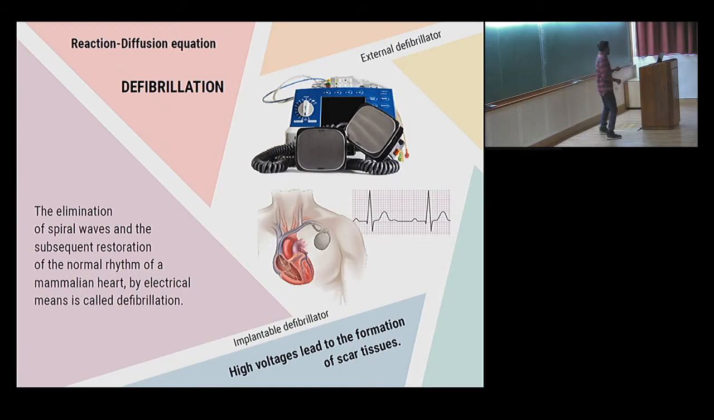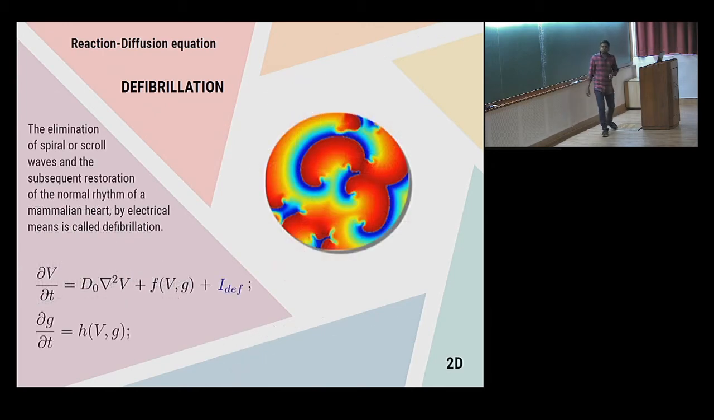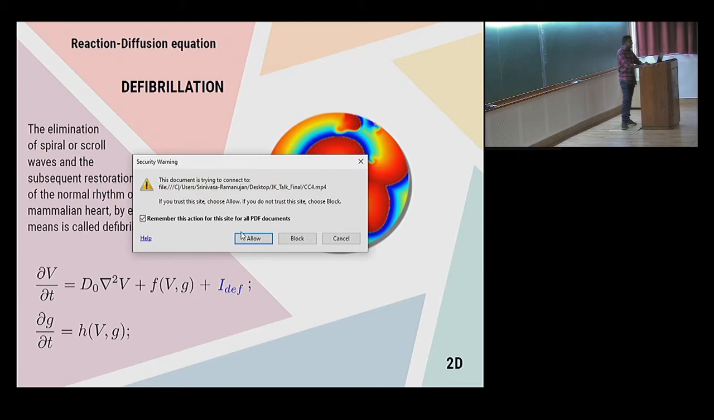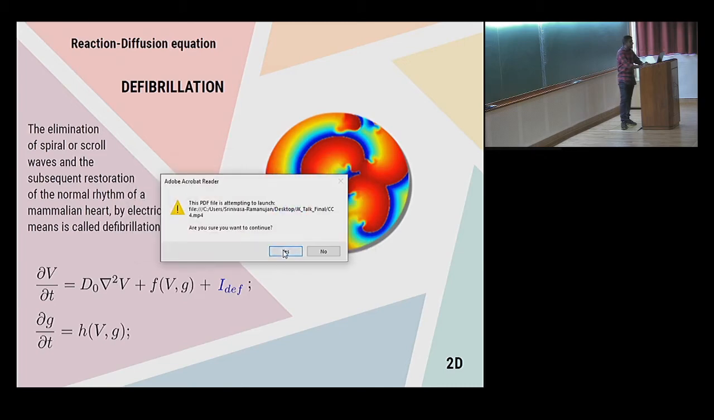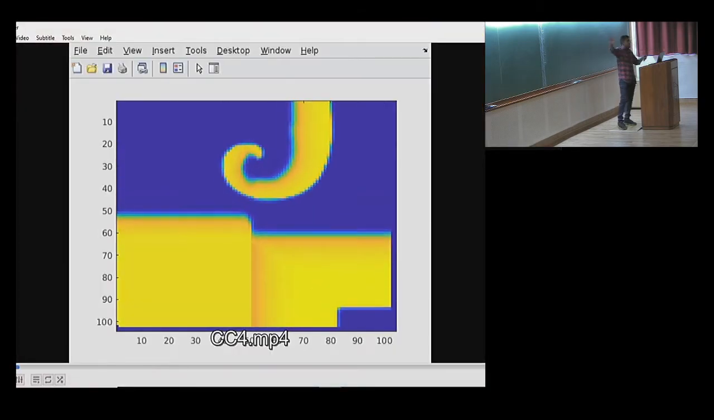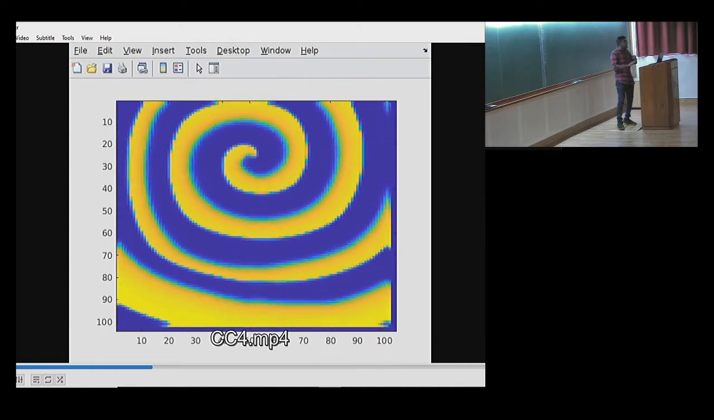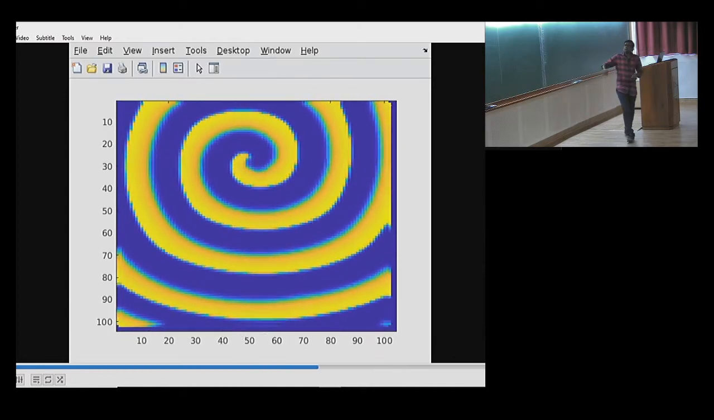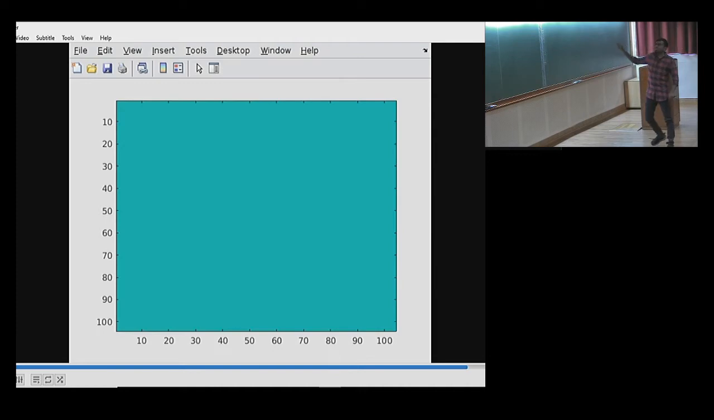We want to reduce the amount of voltage that is applied. So how do you model it? The usual defibrillation is modeled just by adding an extra current to the equations. Here I have initialized the spiral wave, and then uniformly I apply a current and it gets killed.